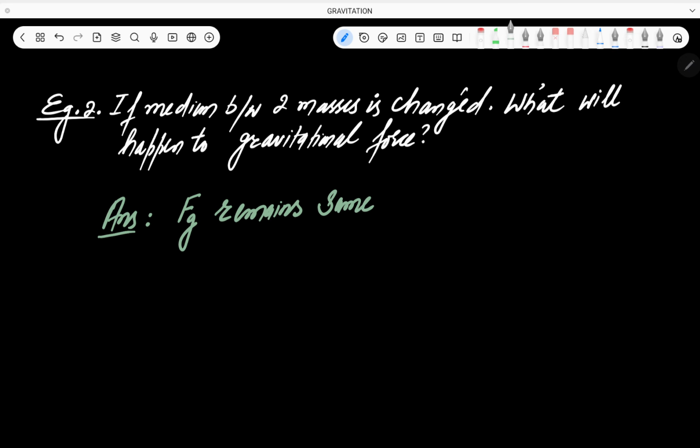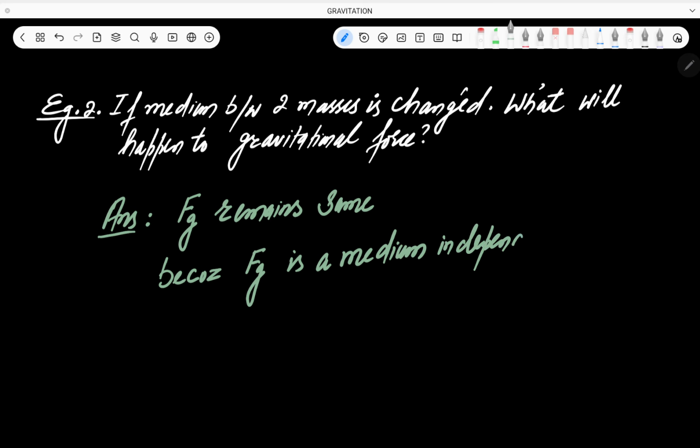Now why does it remain same? Because gravitational force Fg is a medium independent force. Medium independent force means that if you change the medium between the 2 masses, the gravitational force is not going to change, that will remain same.